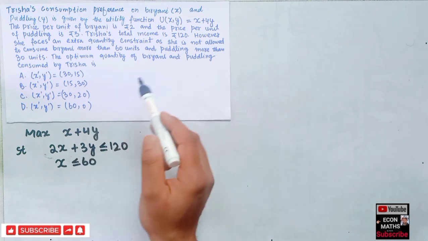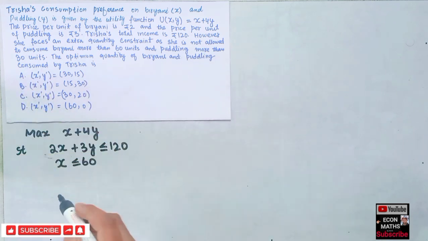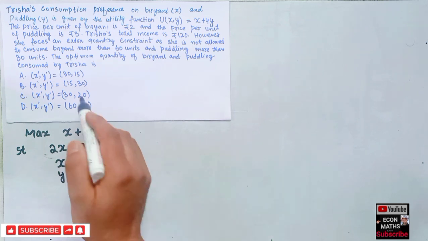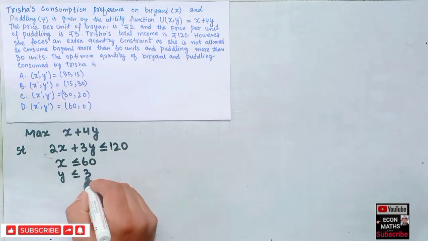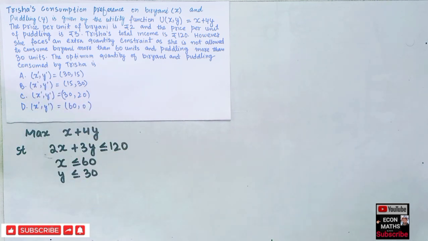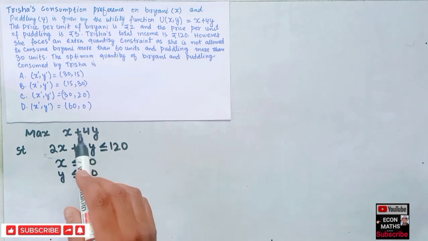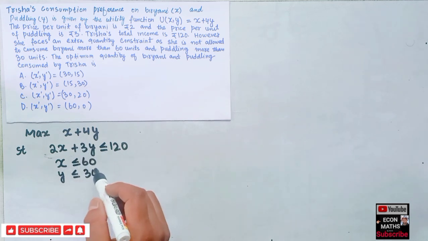Similarly, the number of units of pudding consumed should be less than or equal to 30. Okay, we have to find the optimal solution to this problem. So how will we find the optimal solution? First of all, we will convert the inequalities into equalities.